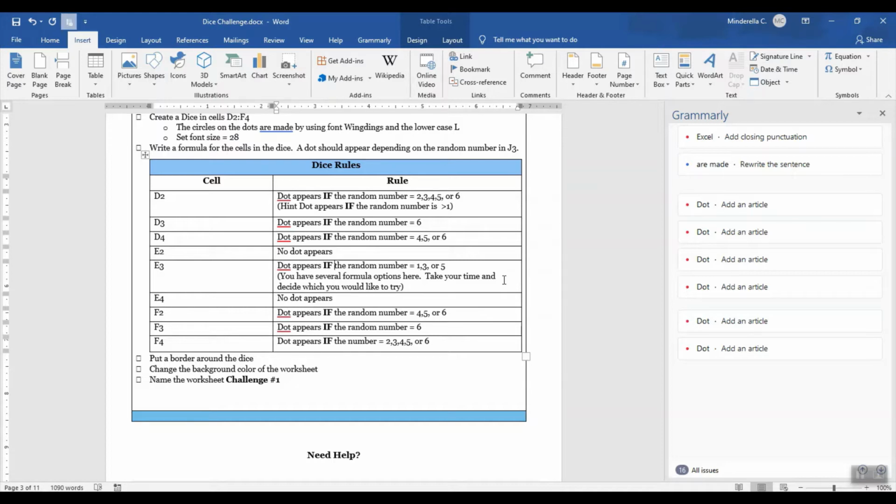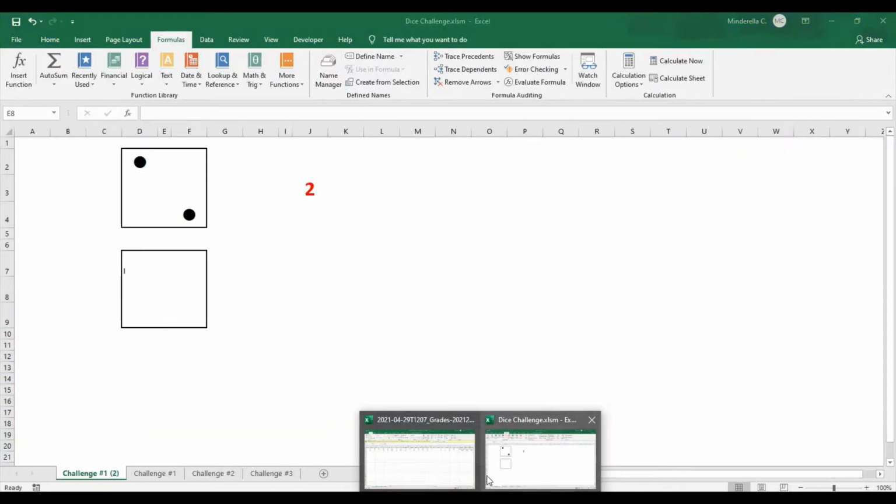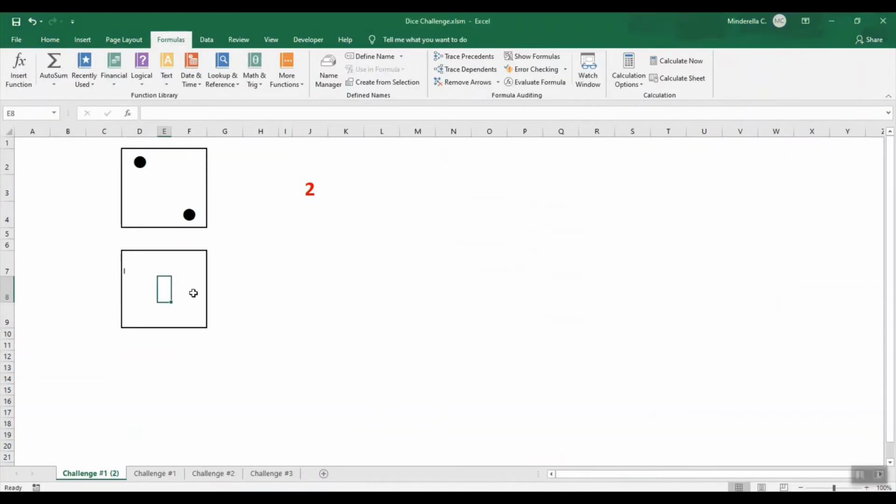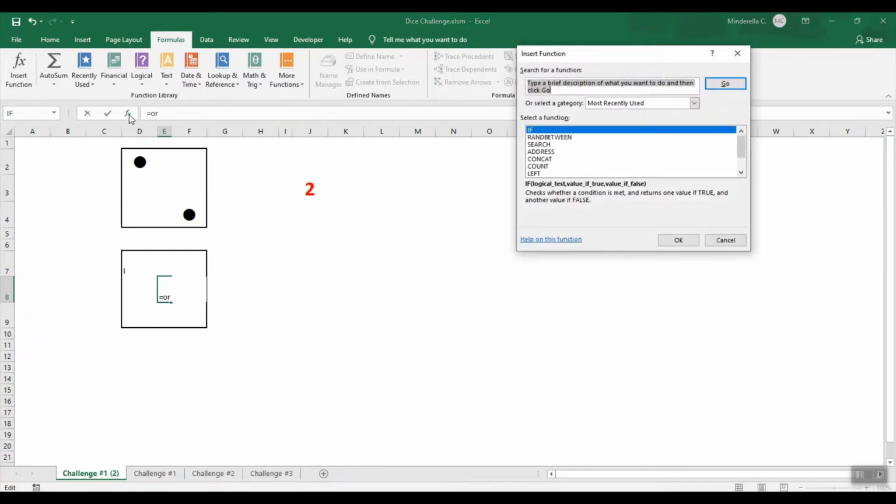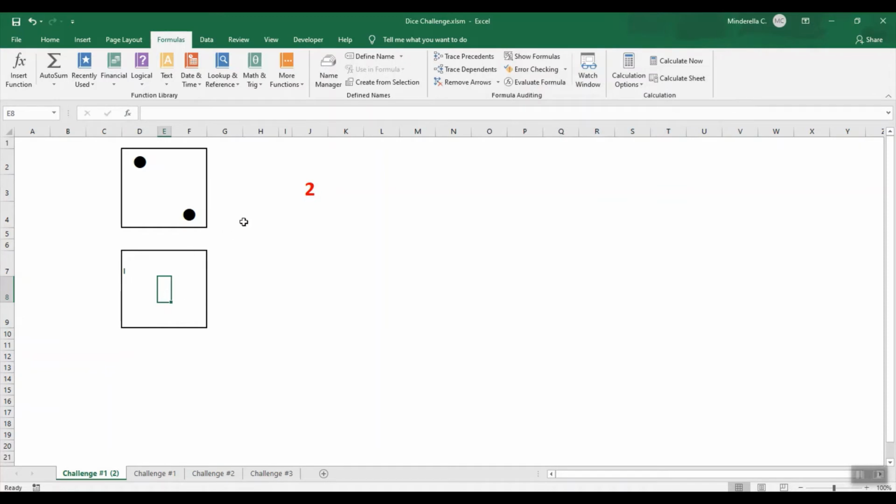But I'd like to talk about the OR formula because this one you can actually use when you're doing other things, and it's a really handy formula to know. So let's go back. So right now, we're just going to work with OR. So I'm going to put equals because I'm writing a formula, and it's going to be OR, and it's telling me a little bit about the OR formula. Let's see if it gives me some information. Well, it's not, so let's just type it out.